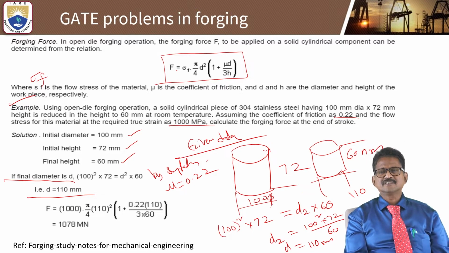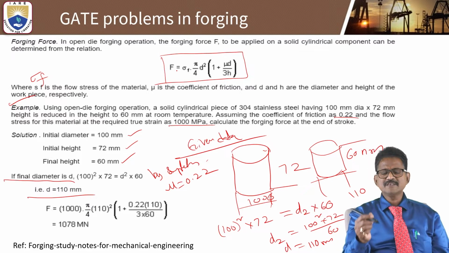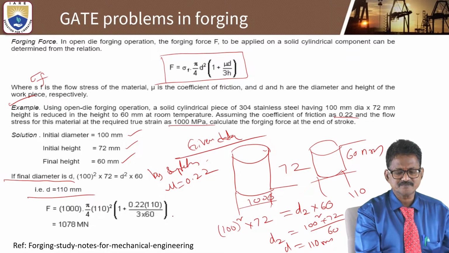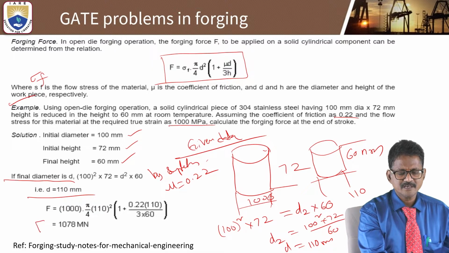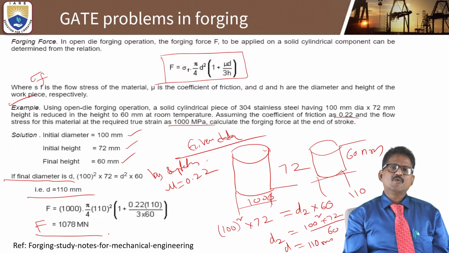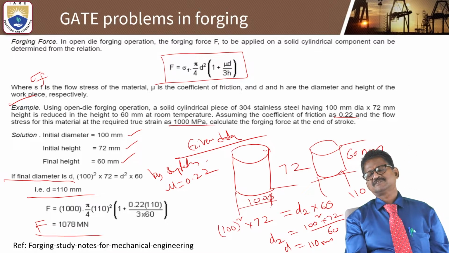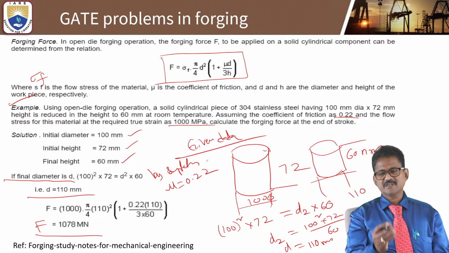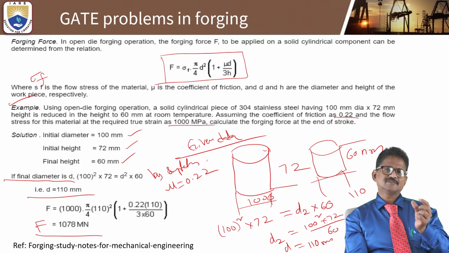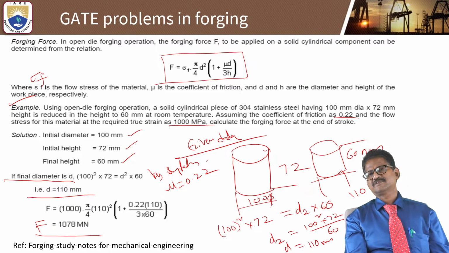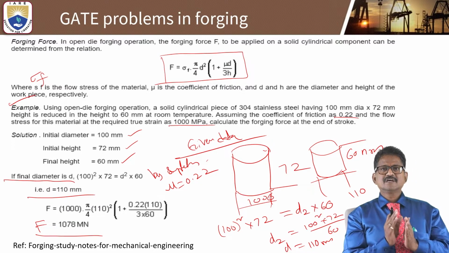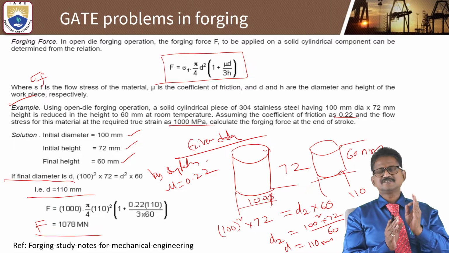design forging force formula, sigma t into pi by 4 d square into 1 plus mu d divided by 3h. So by substituting all the parameters in this formula and simplifying, we will get that forging force is equal to 1078 meganewtons. All this problem is also available in Ghosh and Mallik and some Kalpakjian also. Different types of problems will be there, but only the numericals will change. So this is the important problem discussed in forging.